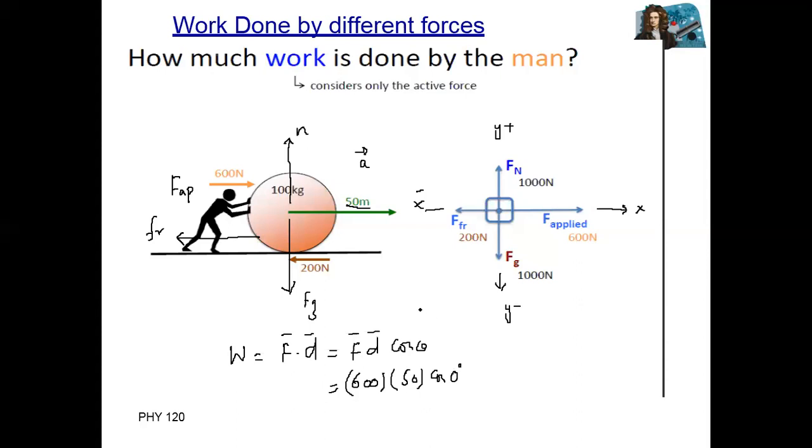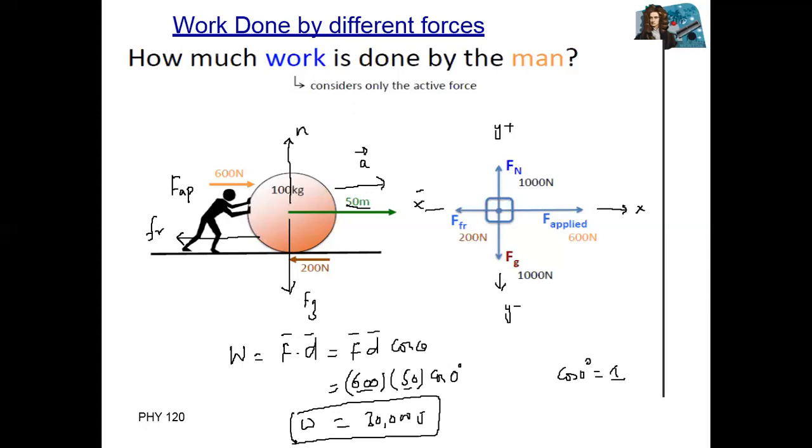Why 0 degrees? Because the applied force and displacement are both in the same direction. So the angle is 0, and cosine of 0 degrees is equal to 1. So 600 multiplied by 50 equals 30,000 joules. Work done by the man equals 30,000 joules. First one.